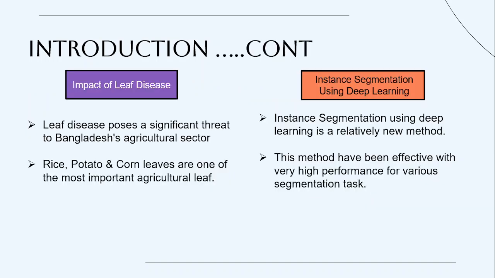So why am I doing this thesis? One main reason is that leaf disease poses a significant threat to the Bangladesh agriculture sector. There are lots of crops, but the main crops in Bangladesh are rice, potato and corn. So I will be focusing mainly on these three crops at the initial stage of the thesis.